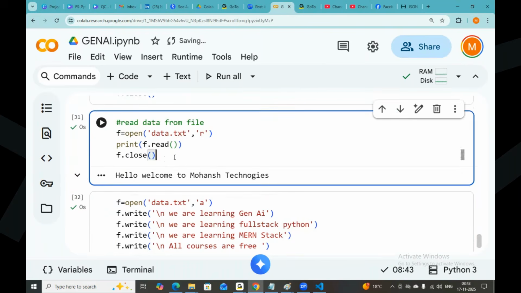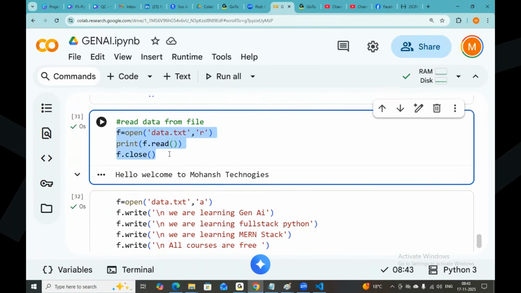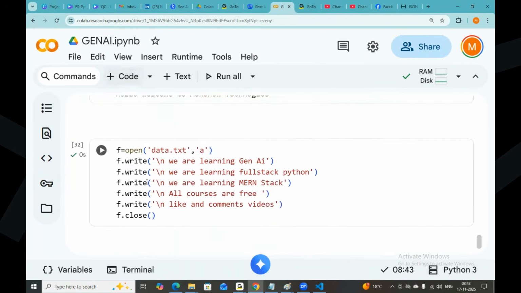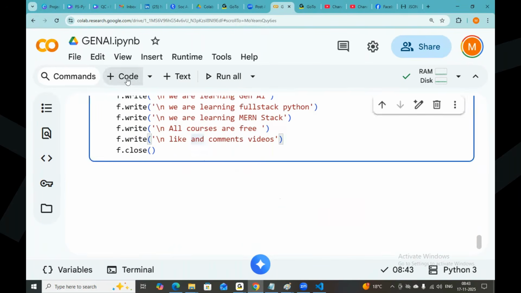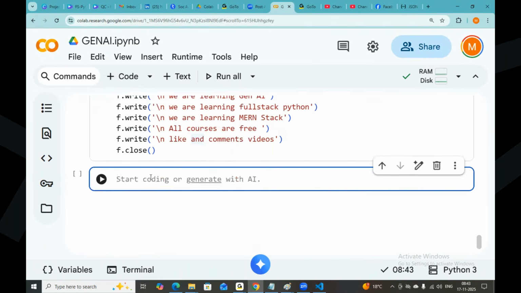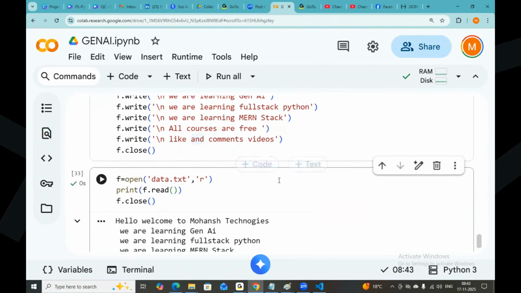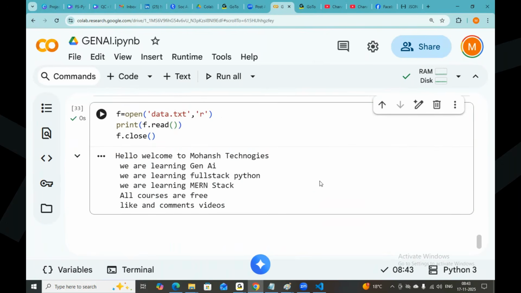Can I read one more time to see whether the data is appended or not? I want to read one more time. Can you see what is in the file now? How much data is there in data.txt? Huge data got added. We are learning Gen AI. We are learning full stack Python. We are learning MERN stack. All courses are free. Like and comment videos.